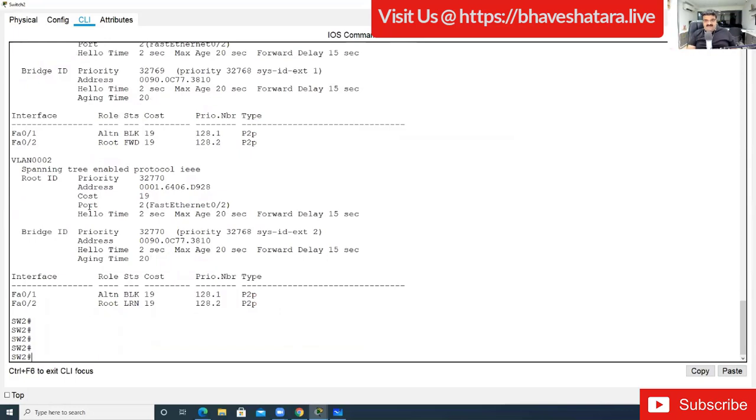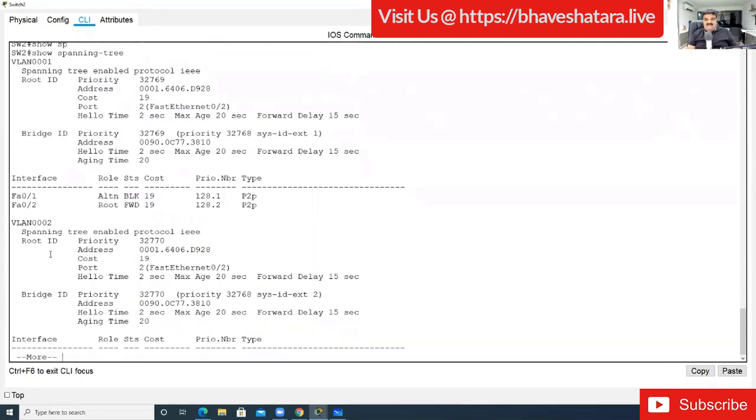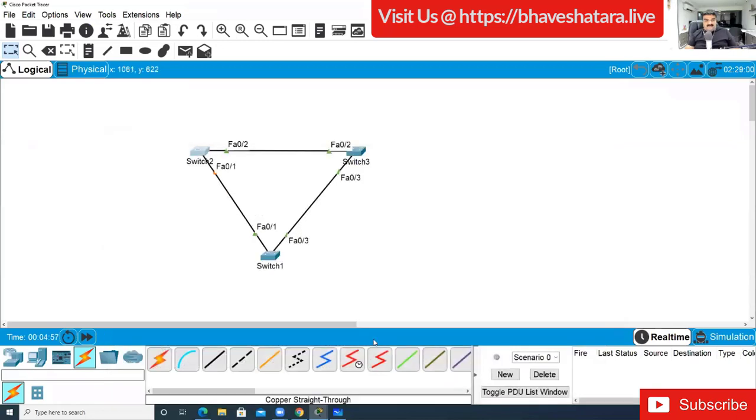When I give this command, show spanning-tree, I'm getting detail for VLAN 1 and VLAN 2. So now the problem over here is, see this, the blocked port is only one.